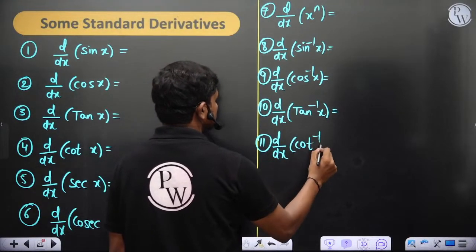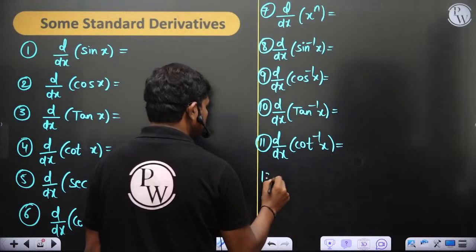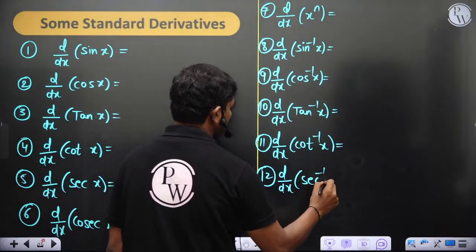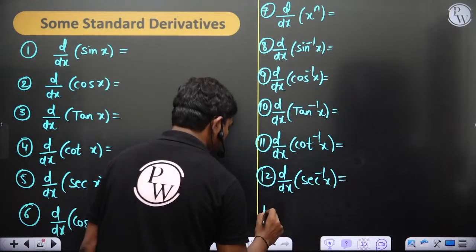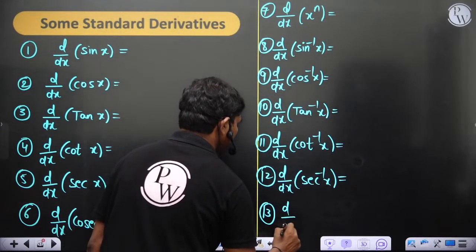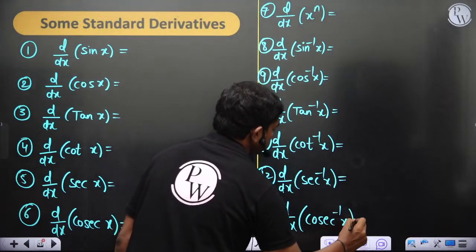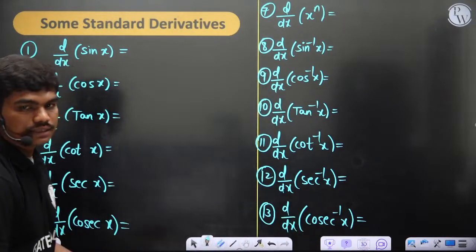Cot inverse x, then secant inverse, cosecant inverse x. So you have these things.